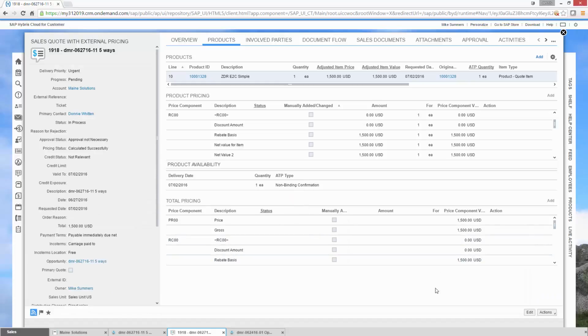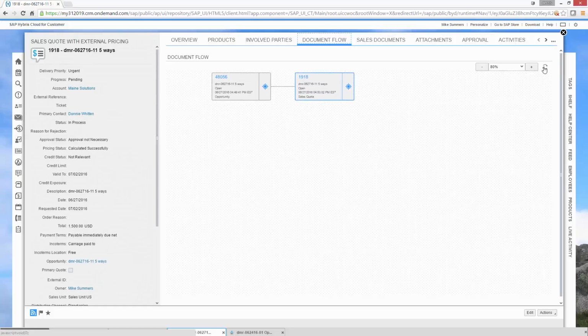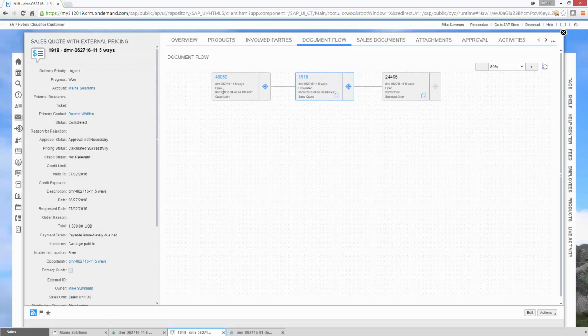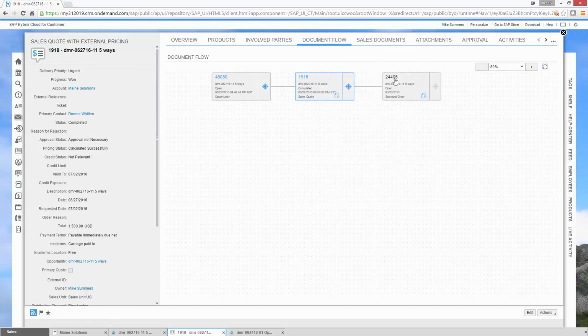Let's hide that. And now, let's go back and look at our document flow. Do a quick refresh. Which means we went from opportunity to the document we're working with right now, which is our sales quote, with a follow-up sales order number 65.